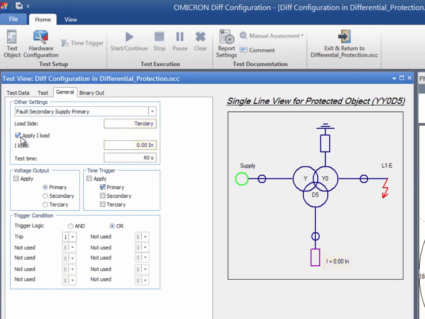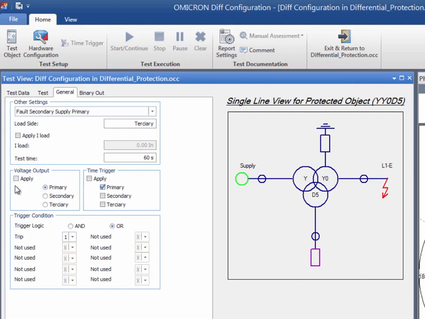The use of the load current is not required by our relay. This test module gives you the option to check the readings from the relay and assess the results manually. The test time is the maximum period of time that the test current is output. Therefore, select a large enough test time that allows you to enter these values. Check the Apply Voltage box to enable the voltage output of the selected winding if necessary.